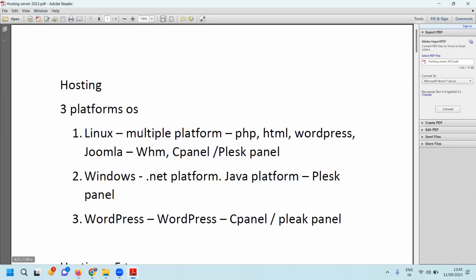Hosting has several types. First of all, there is the OS. They are defined by three: Linux, Windows and WordPress. Linux means HTML, Drupal, AngularJS, etc. Windows covers .NET and Java platforms. WordPress is completely plug and play. You just install the plugin and use the website.